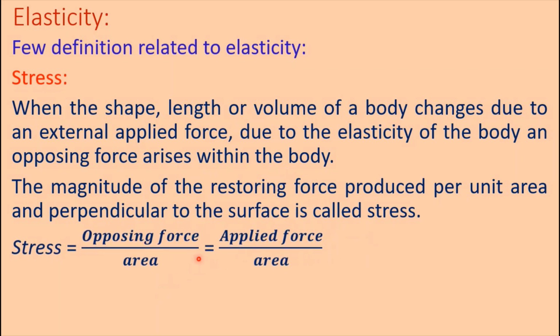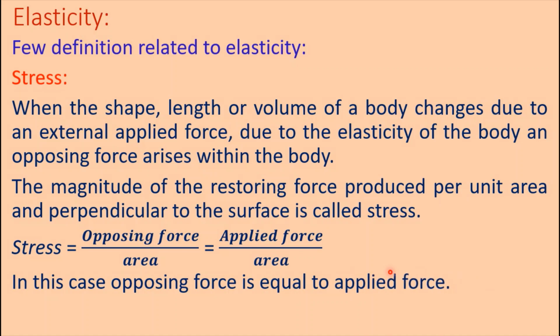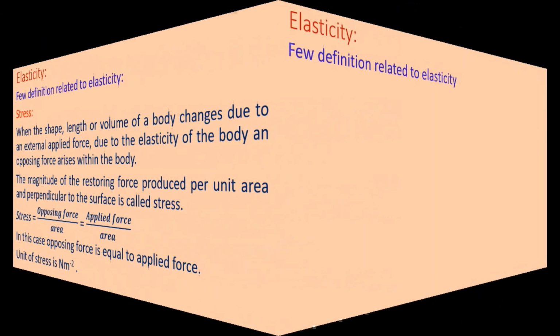Stress is equal to opposing force divided by area. That means applied force divided by area. In this case, the opposing force is equal to the applied force. The unit of stress is Newton per meter square. We know the unit of force is Newton and the unit of area is meter square. Therefore, the unit of stress is Newton per meter square.